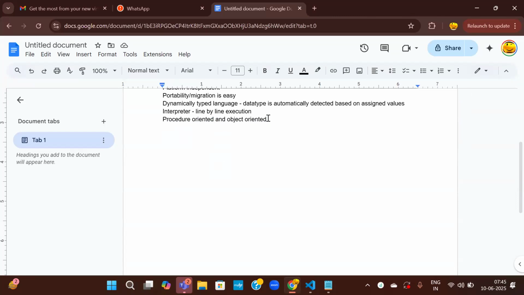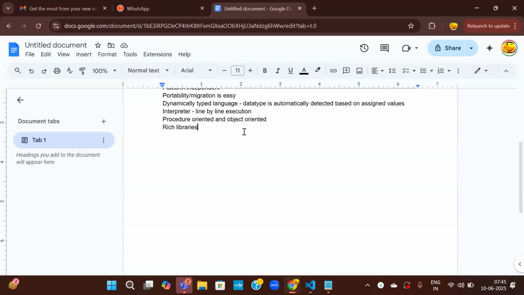Okay, these are some of the features of Python which make it more popular. Let us see how to install that first. Other than this, Python has very rich libraries, which means that whenever you want some functionality, you can just import that library, install it, and use it. So it is very flexible.